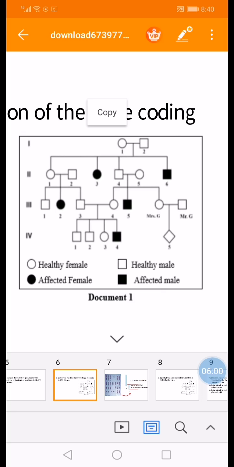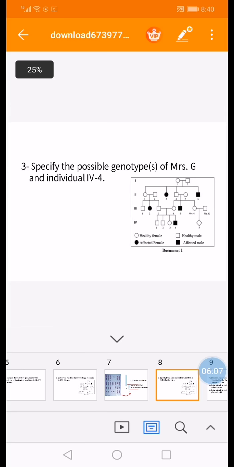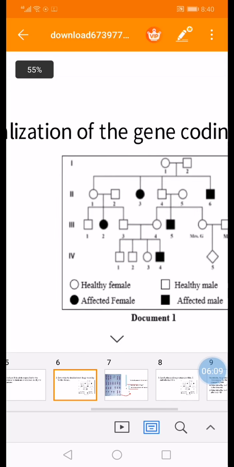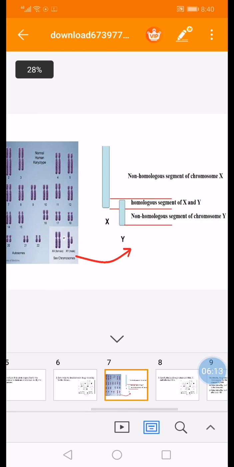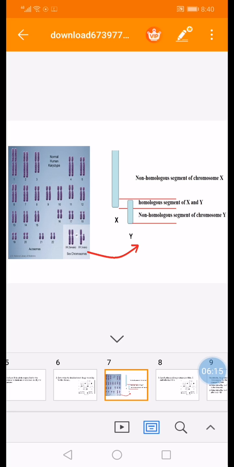So it's found on one of the chromosomes from 1 till 22. How can I write a proper reasoning? Now, to prove that a gene is found on an autosome, I have to deny 3 cases.